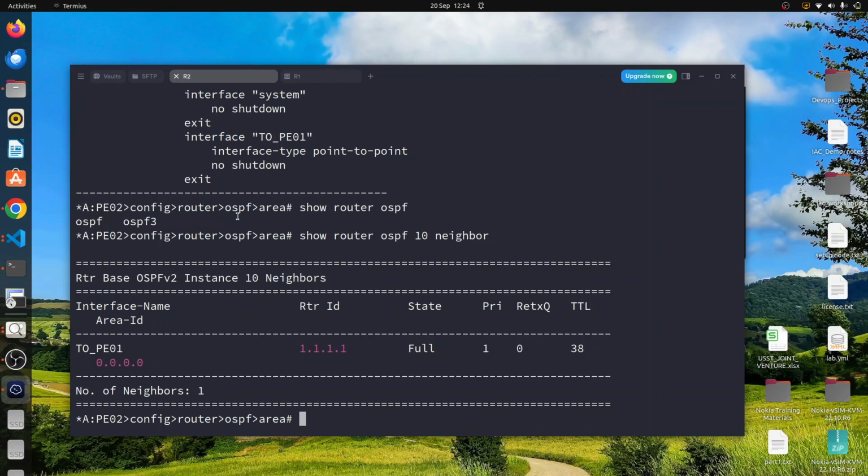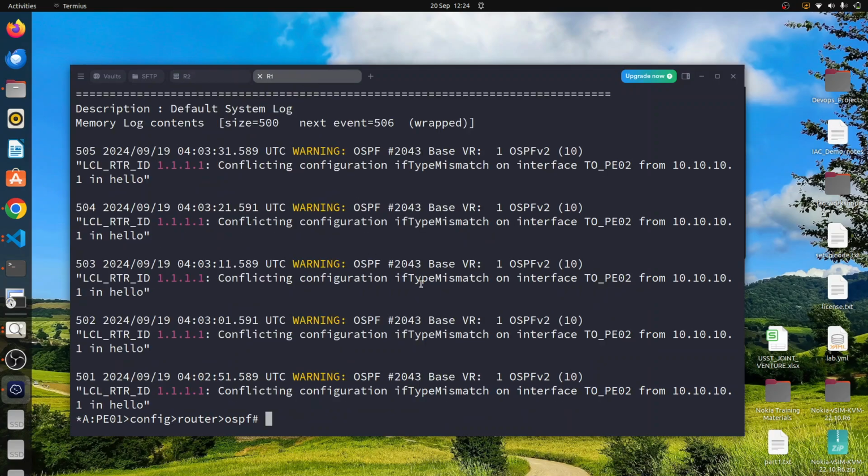So you can see that whenever you misconfigure the interface type on the interfaces, you will end up having to troubleshoot your OSPF adjacency. You can use the tools that we have discussed. You can check the statistics and the logs, and they will clearly tell you that you have a misconfiguration or mismatch of interface type on both sides. So when you configure OSPF, remember that you need to match the interface type on both sides of the link, and your OSPF adjacency will come up without any challenges.